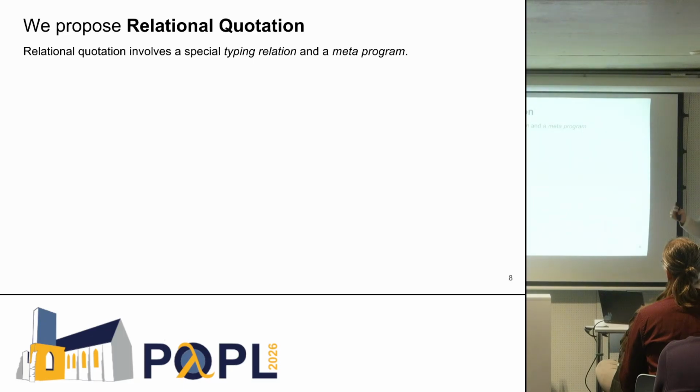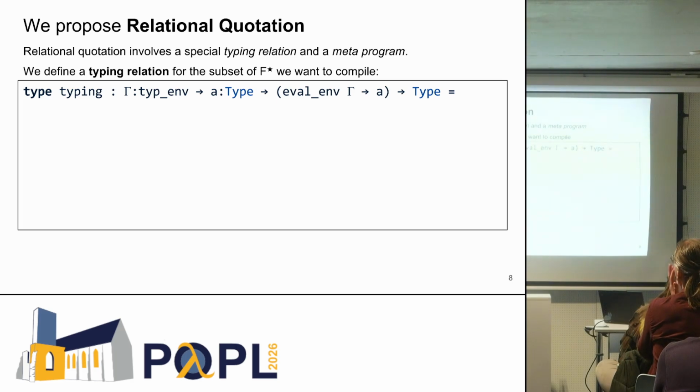We propose our version, which we call relational quotation, that involves two parts: a typing relation and a meta program. The typing relation is kind of special, and it will define the subset of F star we want to compile. And if you look at the type, it's pretty standard.